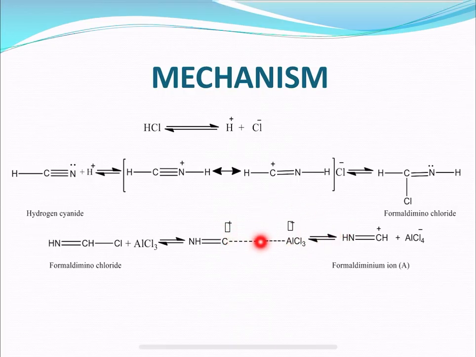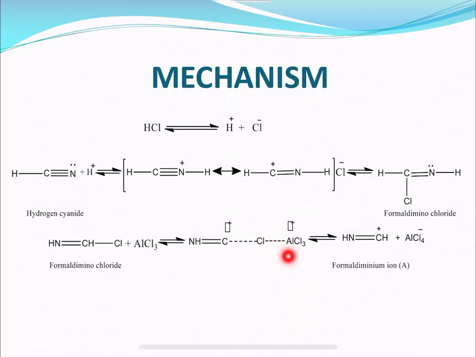Okay. So, here the polar nature, that is delta plus and delta minus, will be formed in a transition state. The electrostatic force of attraction between this formamidine chloride and aluminum chloride will generate a dipolar nature in this intermediate product. And next what happens?